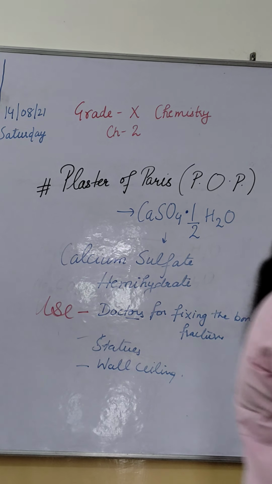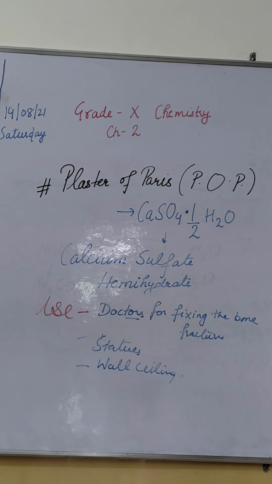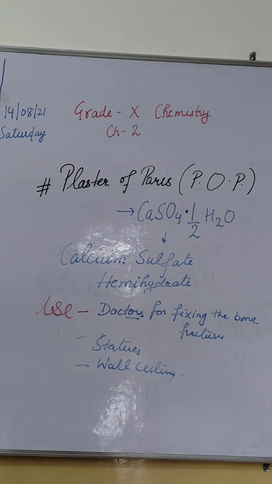Next, always remember, POP should be stored in a moisture-proof container. Because when we apply a layer of POP, suppose to a fractured bone, after some time it loses the water of crystallization and sets. It becomes hard, but when we put some water over it again, it can decompose. So that is of no use. So POP should always be stored in a moisture-proof container.